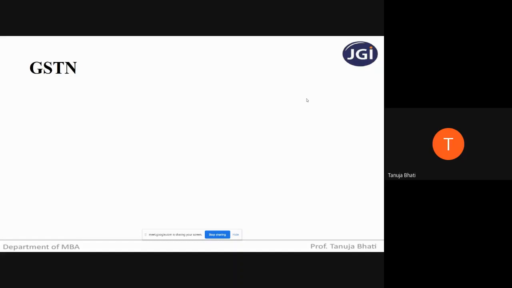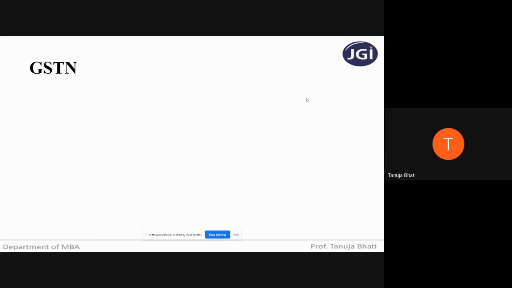Now, in order to get registered under GST, or to file returns under GST, or to make payments of GST, there has to be a certain interface between the user and the government, correct? How will you make the payments to the government? How will you file the returns? How will you register yourself under GST? So for that, GSTN has been developed. GSTN is nothing but a network which will help you interface with the government.